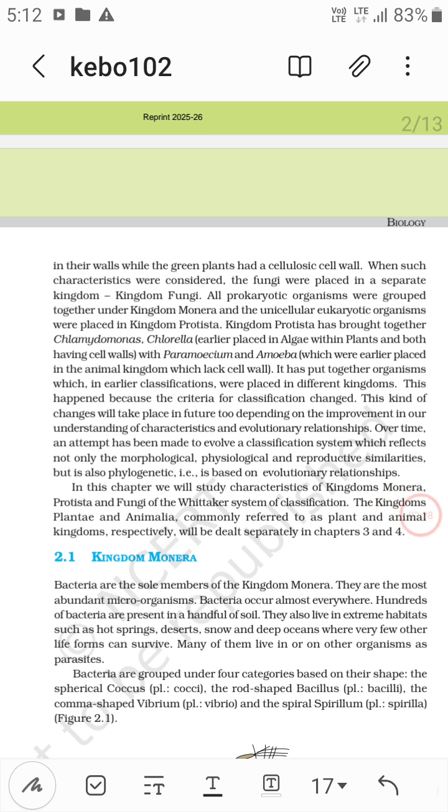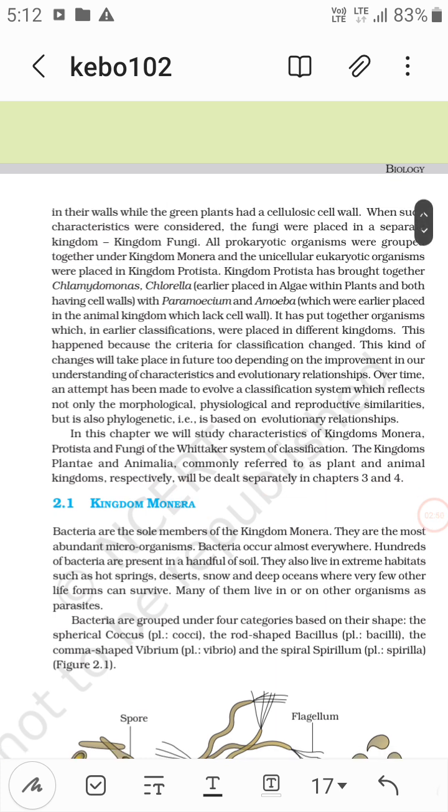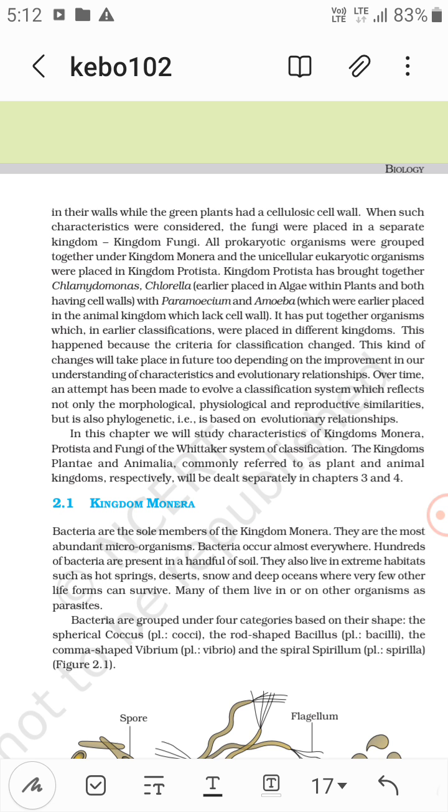Okay, so the kingdom Protista has brought together Chlamydomonas and Chlorella, earlier placed in algae within plants, both having cell walls. Now Paramecium and Amoeba, which were earlier placed in the animal kingdom, lack cell walls. So over time an attempt has been made to evolve a classification system which reflects not only the morphological, physiological and reproductive similarities, but is also phylogenetic, that is based on evolutionary relationships, right?